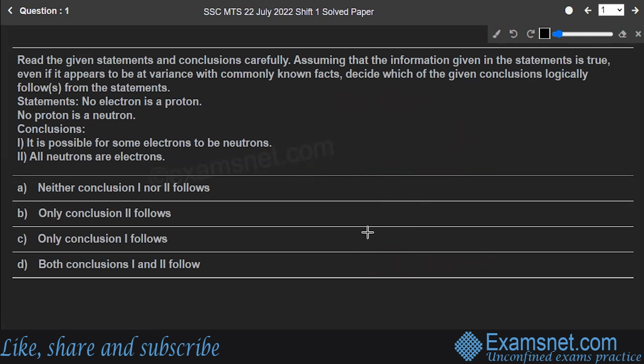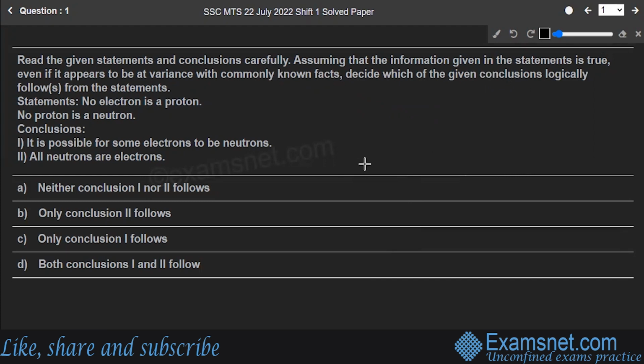Question number 1. This is a mental ability question. It says, read the given statements and conclusions carefully, assuming that the information given in the statements is true. Even if it appears to be at variance with commonly known facts, decide which of the given conclusions logically follow from the statements. Statement number 1, no electron is a proton. To answer the question, let's take the help of Venn diagrams. I hope you already know what Venn diagrams are. You must have made them. So let's make the Venn diagrams.